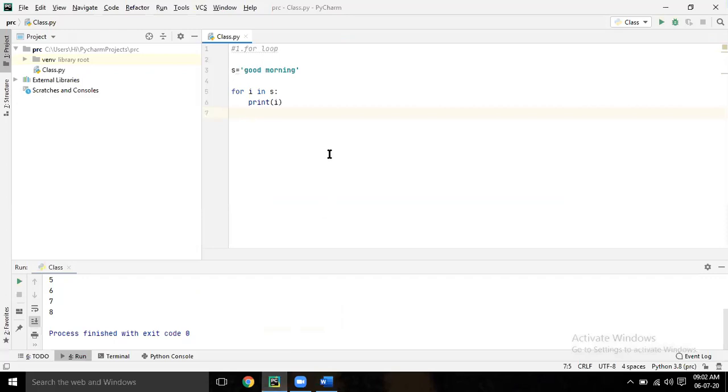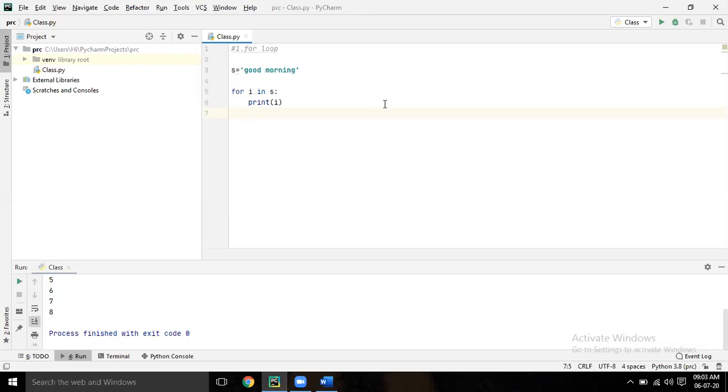Now, I is nothing but a cursor variable. That I, no need to define. Instead of I, you can take A, B, C, D, X, Y, Z, whatever. No problem. I is a cursor variable.